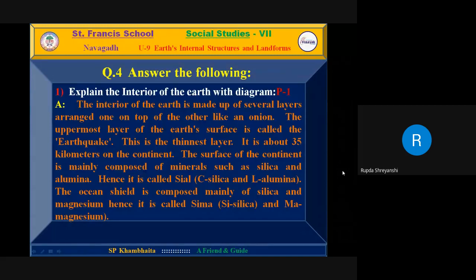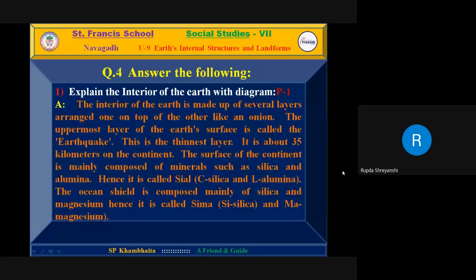Explain the interior of the earth with diagram. The interior of the earth is made up of several layers arranged one on the top of the other like an onion. The uppermost layer of the earth's surface is called the crust. This crust is the thinnest layer. It is about 35 kilometers on the